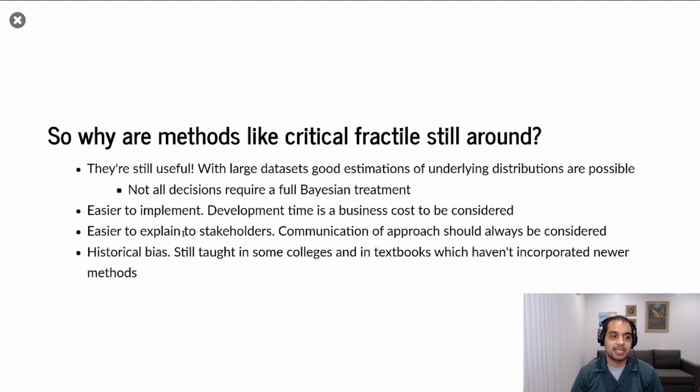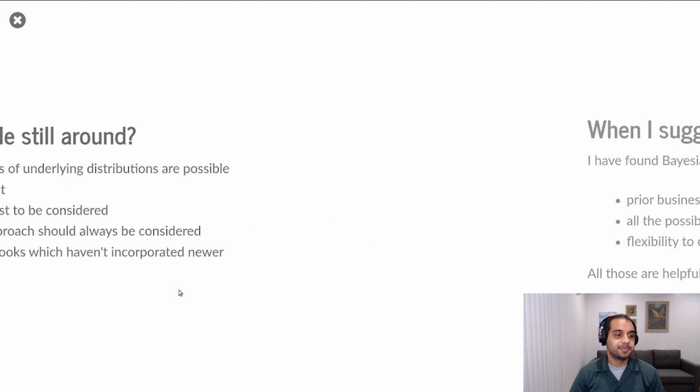It's much simpler to explain to stakeholders, and I would not undervalue easy communication to stakeholders. I think data scientists can get caught up with building complex models and forget that they have to explain these complex models to people that don't do modeling every day. And I would say there's a little bit of historical bias. The methods have been around longer because the newer Bayesian methods are just newer. MCMC methods and so on have only really been built into, I'll say, quote unquote practical packages for people like me in the last 15 to 20 years. And critical fractal has been around for a much greater amount of time.